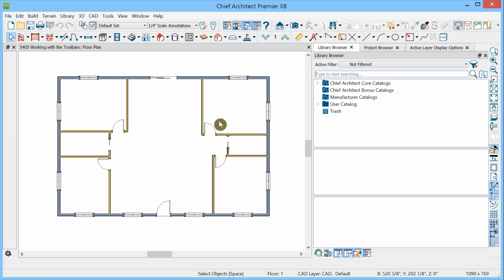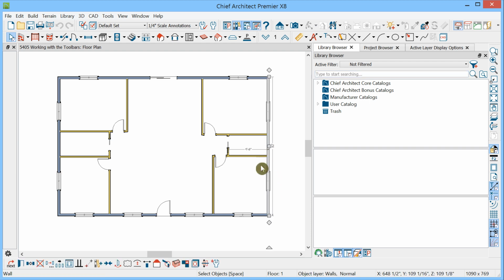In this video, we'll look at some of the properties of the toolbars that are common to both toolbar styles, either the drop-down or the child tool palette style. Notice there is no toolbar here in this area. It doesn't become available until you select an object, so I'm going to click on a wall, and the wall is now selected, and we see this toolbar appear.